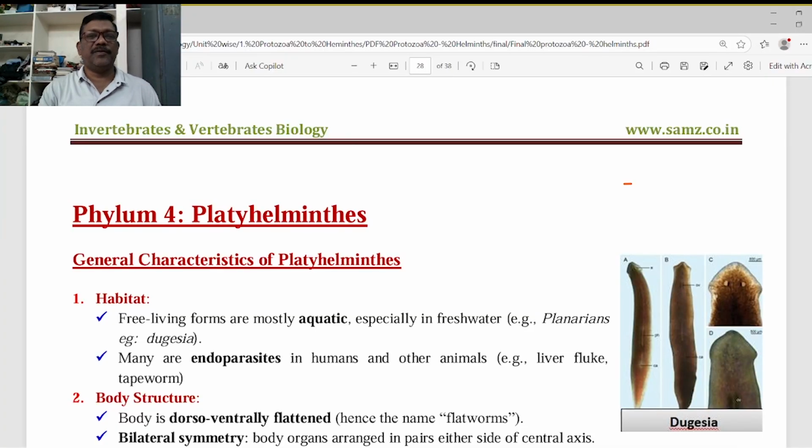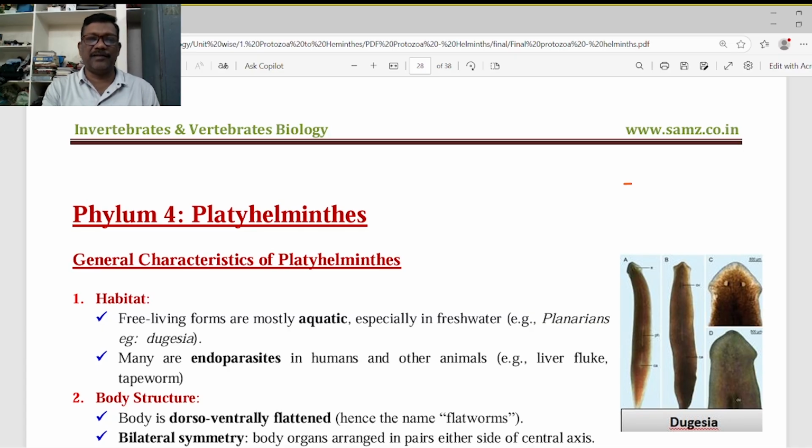Now the discussion is about the platyhelminthes and the nematohelminthes. In these non-chordata, the platyhelminthes and nematohelminthes organisms were specially evolved because most of them are parasites. They evolved from the ctenophores and the cnidarians, but especially they are adapted to live in the host body, and most of the organs are not developed in these parasites because there is no need to develop the body organs. They are parasites.